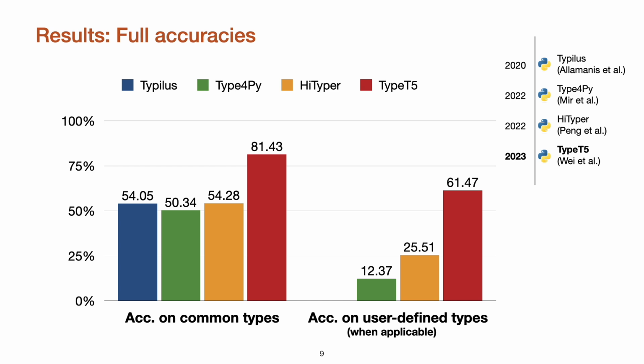Now, let's see some results. Here we compare TypeT5 with three other approaches taken from prior work. As you can see, TypeT5 not only outperforms all other approaches on common types, but it also more than doubles the previous SOTA performance on user-defined types.